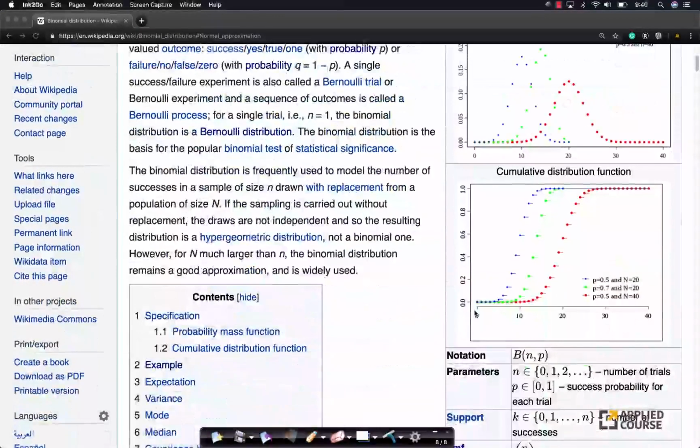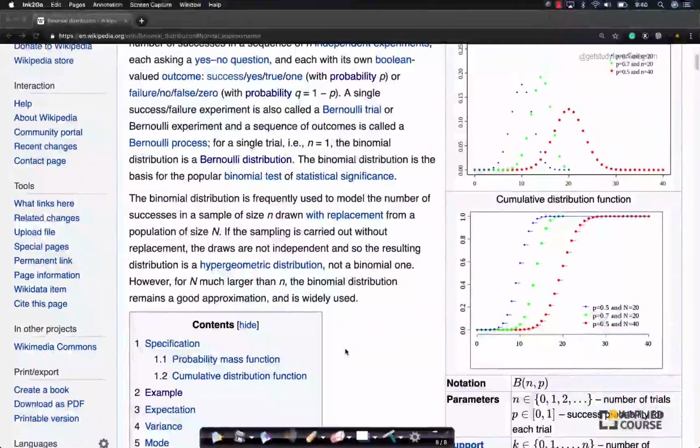Similarly, the CDFs will look like these S-shaped curves. They're not continuous. Look at this. They look like a bell, but they're not continuous. They're discrete. Similarly, here also it looks like an S. If you look at this, this looks like the integration sign or an S, but it's not continuous. Remember this. Keep this in your mind because we will revisit this concept in one of the future distributions.